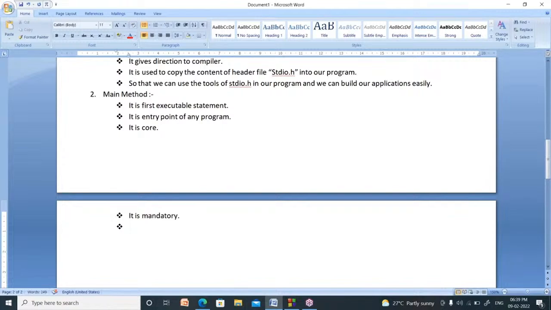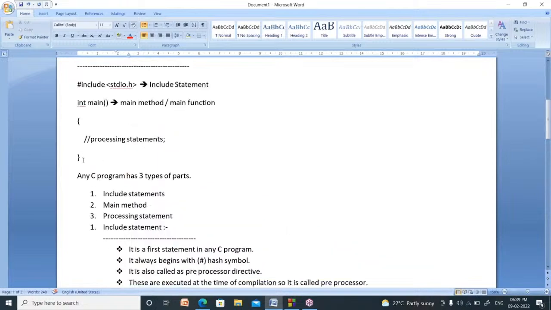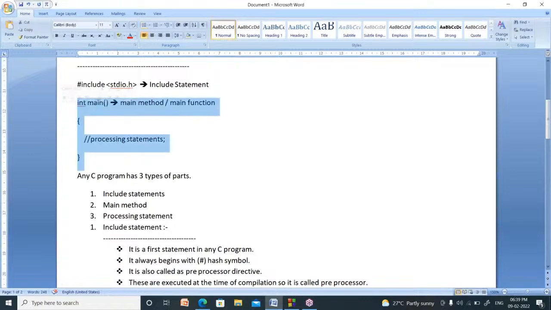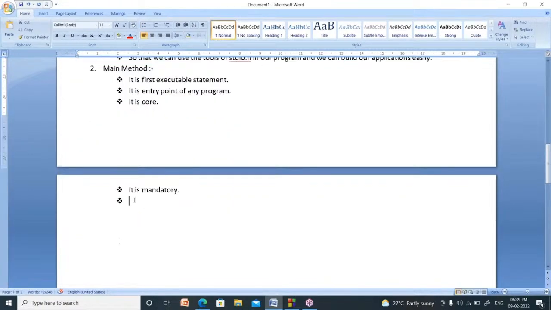Somebody may write it twice or thrice. No, it's not possible. You have to write the main method only one time, it cannot be duplicated. You cannot write main method more than one time.